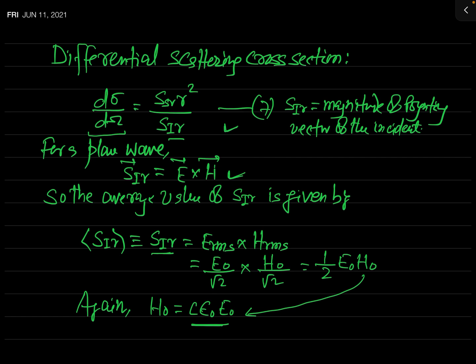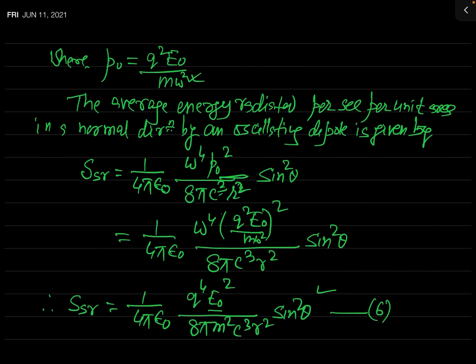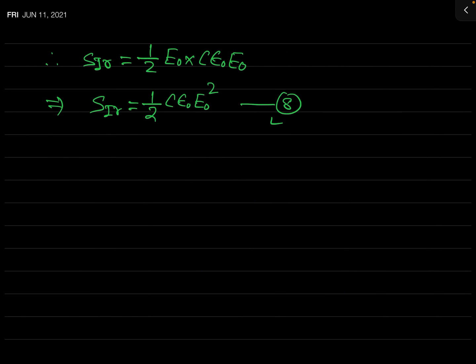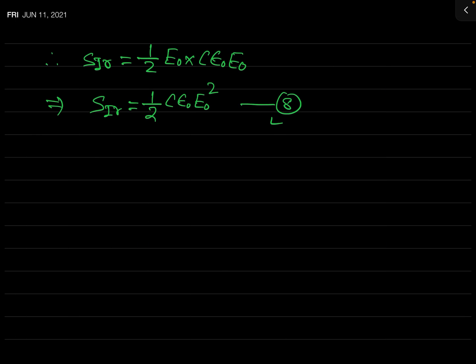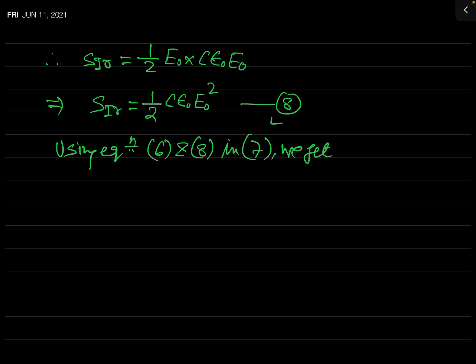We will make use of equation 6 and equation 8 in equation 7. So what will be our result? Using equations 6 and 8 in 7, we get what?